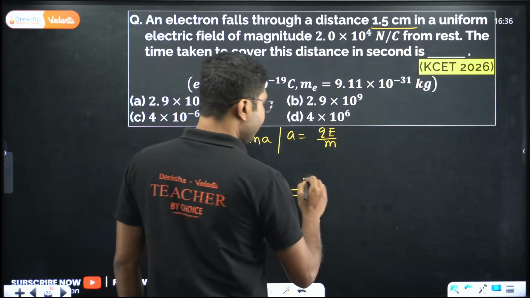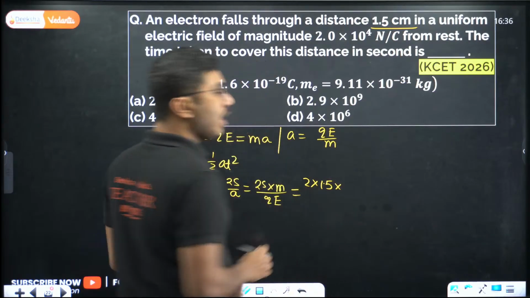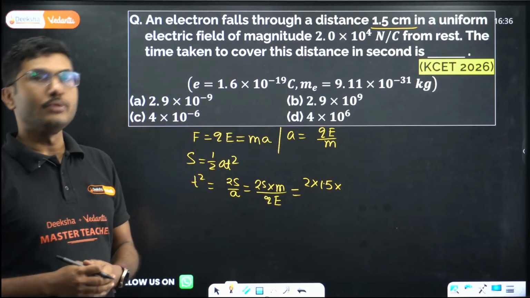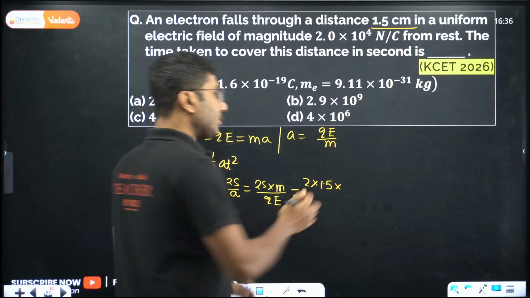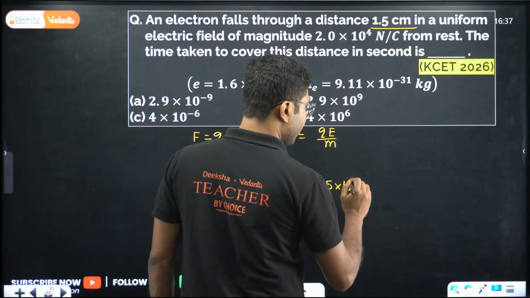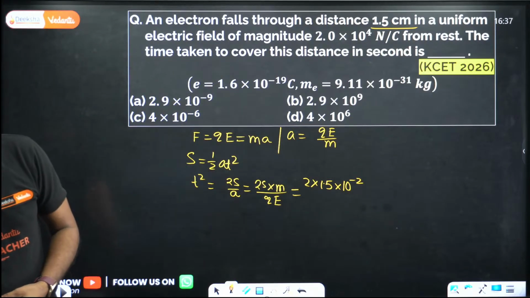So be very, very careful. As soon as you see a value, do not just put the value. You have to convert it into SI units. So for example, here 1.5 centimeter is given. So you have to convert it into meters by multiplying by 10 to the power of minus 2.